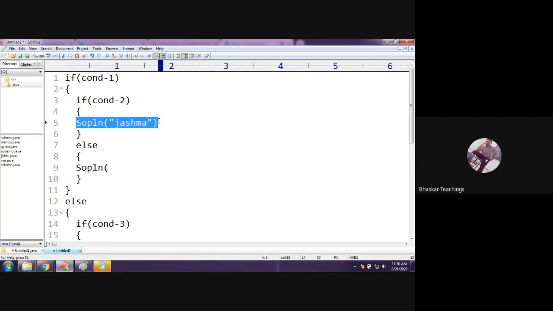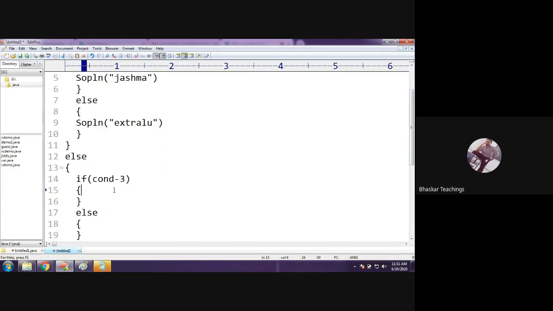Here, for our convenience, to make it a simple example, I'm always giving printing statements. But don't think every time we are going to get printing statements only. You can have any expression over here, any set of expressions. So you should better say statements, not printing. Not that it will print, no, it will execute the statements. You should say like that. Okay. So in this else block, I should have an extra block. Now in this condition 3, let me write.